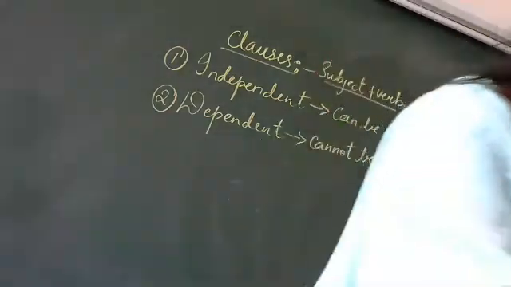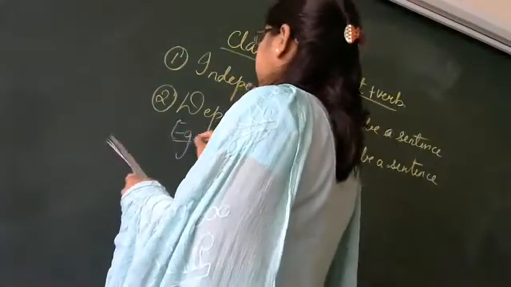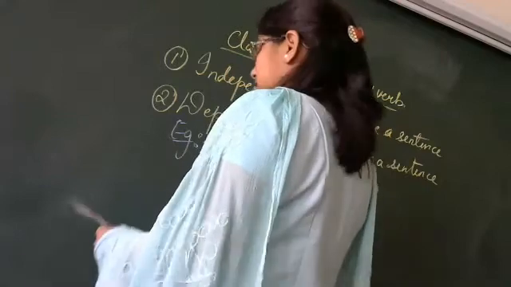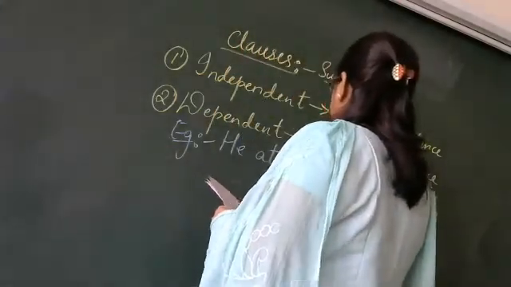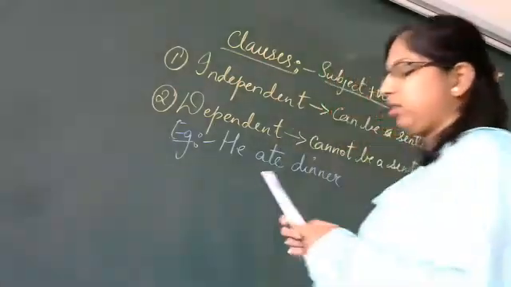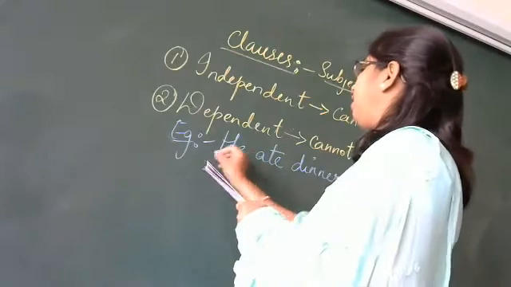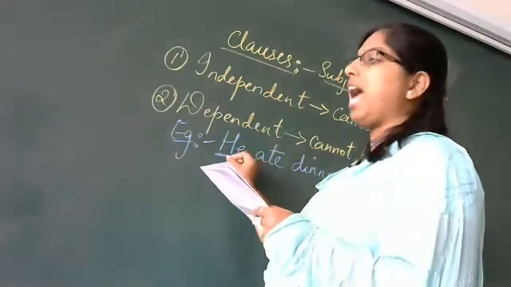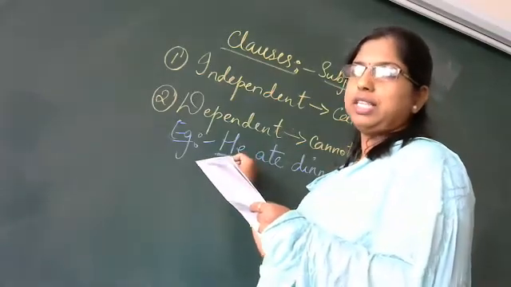For example, now, if I write here, he ate dinner. Okay. He ate dinner. So here, what do we have? This is the subject. He is a person who is doing the action. What is a subject in the sentence?